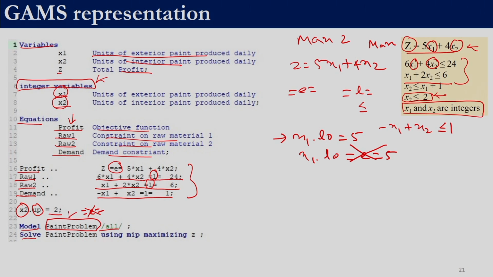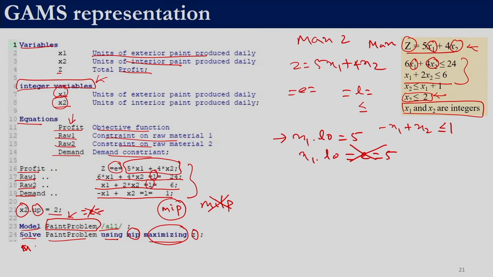Then we are solving the same model which we built, solve paint problem using, right, not MILP but MIP. Remember, GAMS does not recognize MILP, it only recognizes MIP, but it basically refers to mixed integer linear programming, and in this case we want to maximize. The previous problem we were minimizing because we wanted to minimize the variable z. In this problem we want to maximize the variable z, because it indicates this equation, which is our objective function. Over here we want to solve the problem with the demand constraint and without the demand constraint and then compare the results.